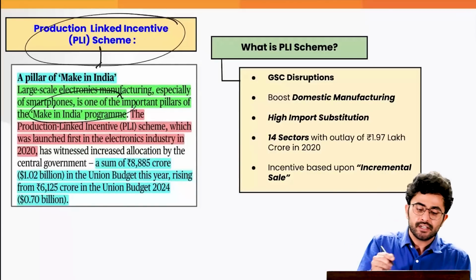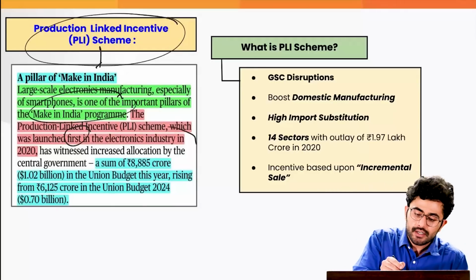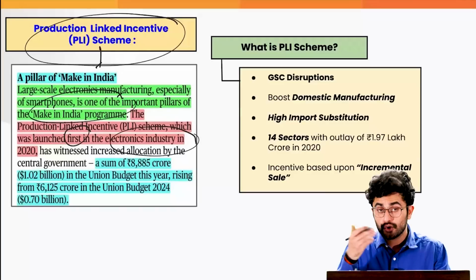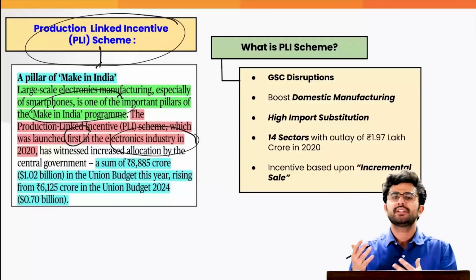And this production linked incentive scheme, which was first launched in the electronics industry in 2020, has actually witnessed an increased allocation in the recent budget, which shows the importance of this scheme as well. Why was the scheme launched? Because of the various global supply chain disruptions.